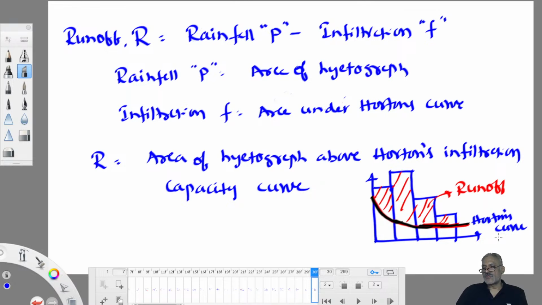Let us work out a few numericals related to Horton's approach. This is a GATE question asked in 2000.